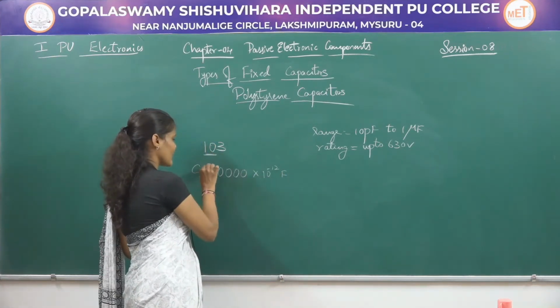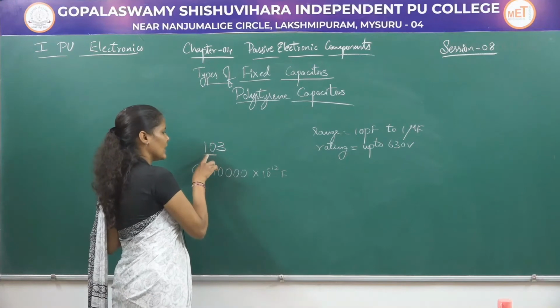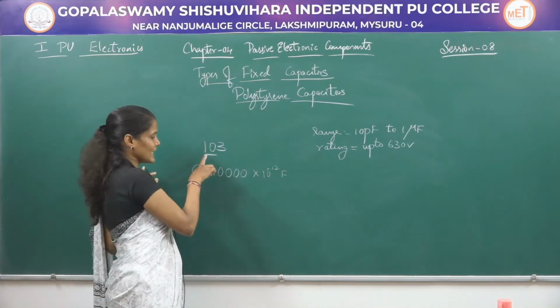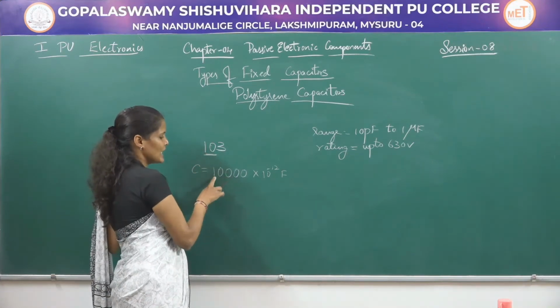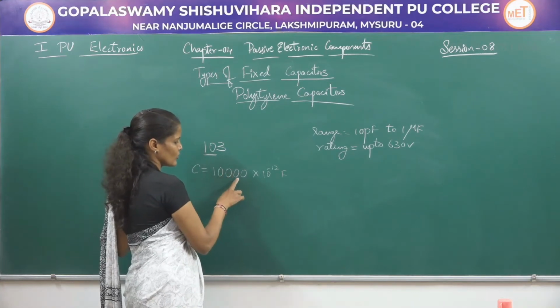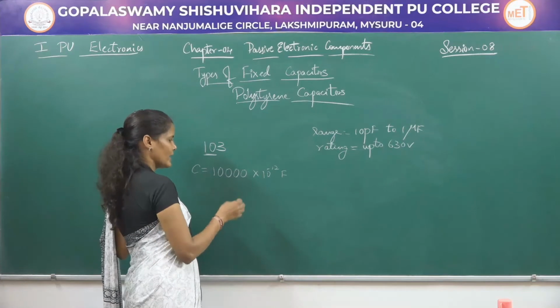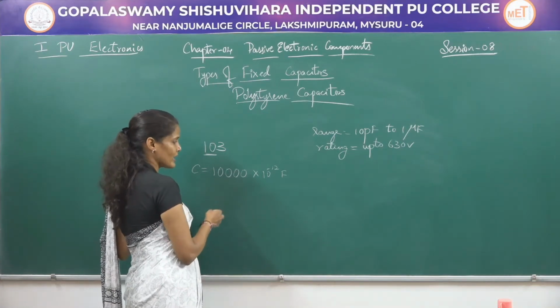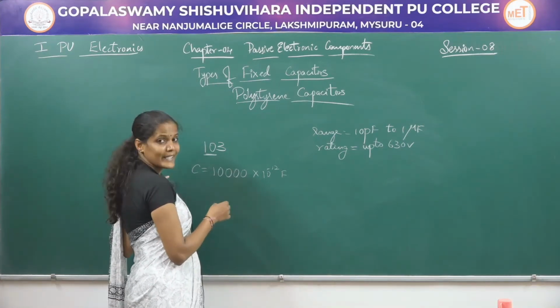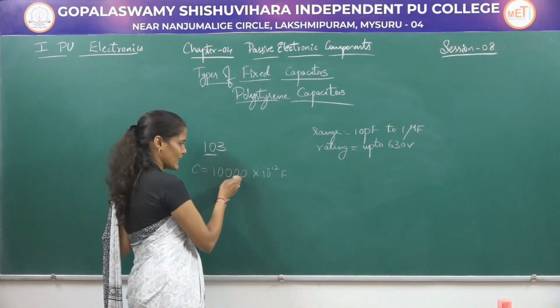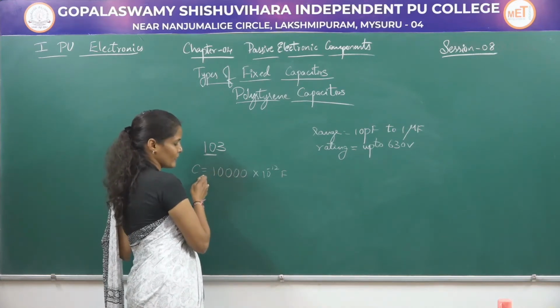So the capacitance value of a capacitor with 103 printed on it is equal to 10000 into 10 to the power of minus 12 farad. If I want to convert this into microfarad or nanofarad, what I am going to do is shift the point towards the left.